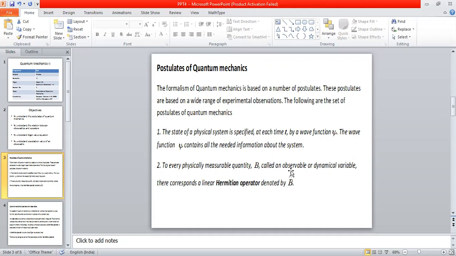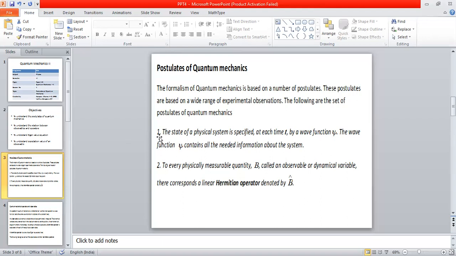Or I can also say that these postulates have been verified by doing several sets of experiments. So the postulates that we are discussing in quantum mechanics are based on a wide range of experimental observations. Based on the experimental observations, these postulates have been given. Let us discuss them one by one. The very first one talks about the existence of the wave function.